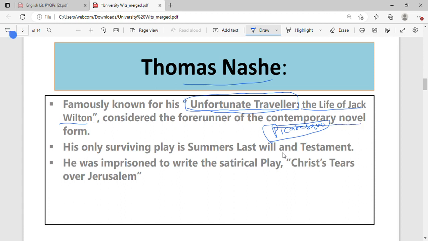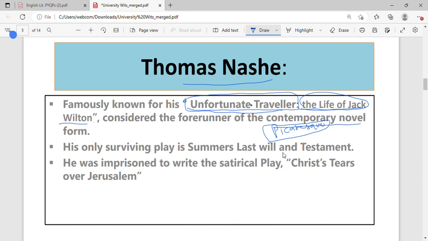That's how our novel was at the very beginning. So this novel is called the predecessor. He is called the first novelist as well, to start writing the novel. So what you have to remember here is the subtitle as well. It is a very important detail that you have to note down.